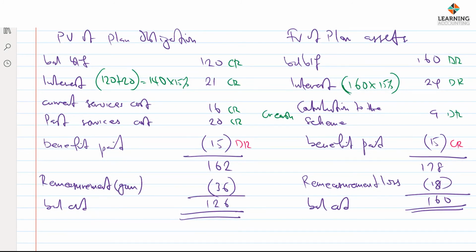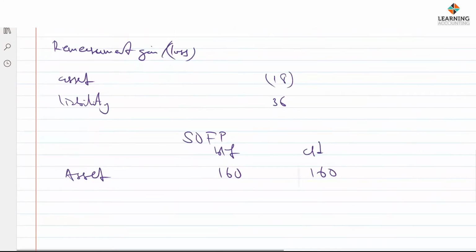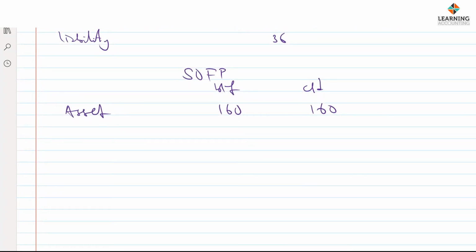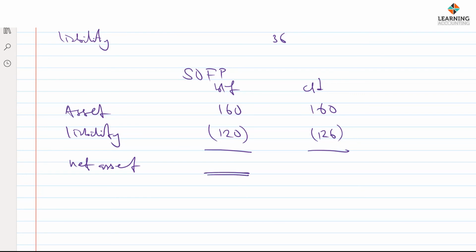But for liability, we have 120 at the beginning, but now 126 at the end. And this will give us a net asset. So this will be 40 and this will be 34 respectively.